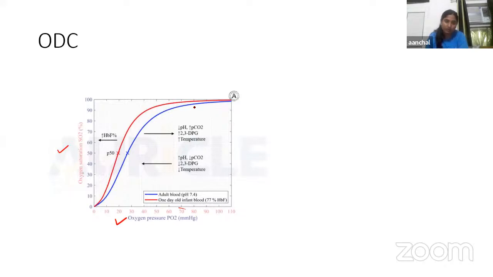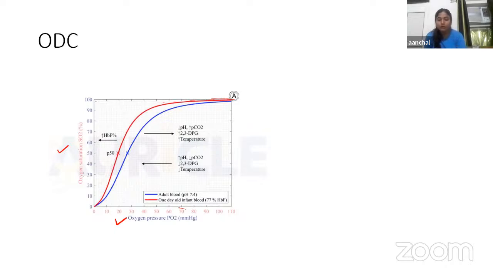With the help of this curve, that is also known as sigmoid curve or S-shaped curve, right? So normally in the blood, the hemoglobin is saturated with oxygen up to 95 to 97%. Okay. Now, the saturation of hemoglobin depends upon the partial pressure of oxygen, and when the partial pressure of oxygen is more, means hemoglobin is accepting oxygen, and when the partial pressure of oxygen is less, means hemoglobin is releasing oxygen, right?